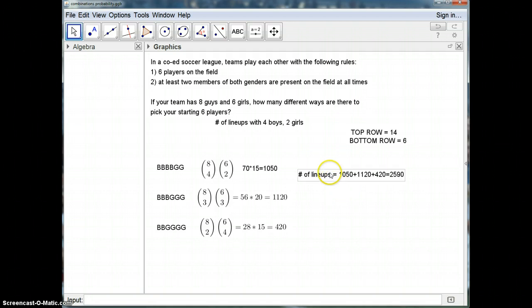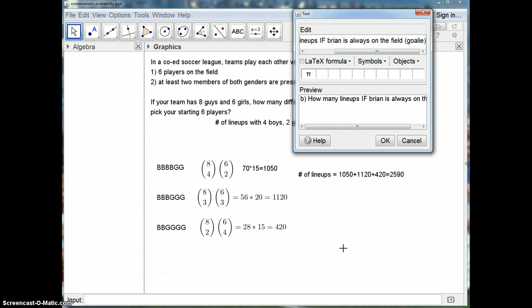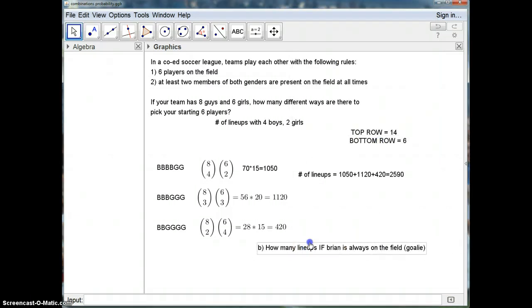Now, what about if we were to do something like one player in particular has to be on all the time, right? So how do you do that? Sometimes in these questions, she'll say something like, how many different lineups are there if? So we'll say, for number B, how many lineups if Brian is always on the field, and maybe he can be the goalie. Okay, so now we have a constraint where it's going to limit what we're allowed to do.